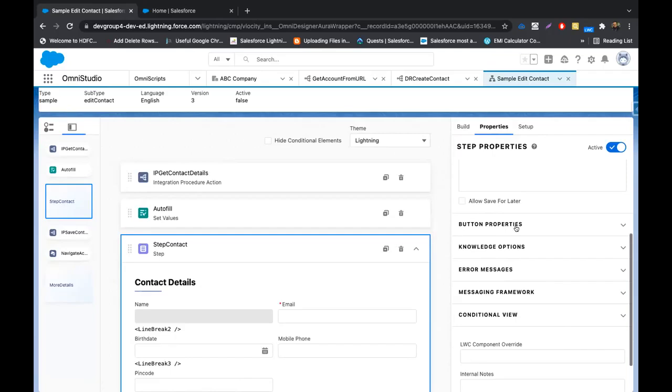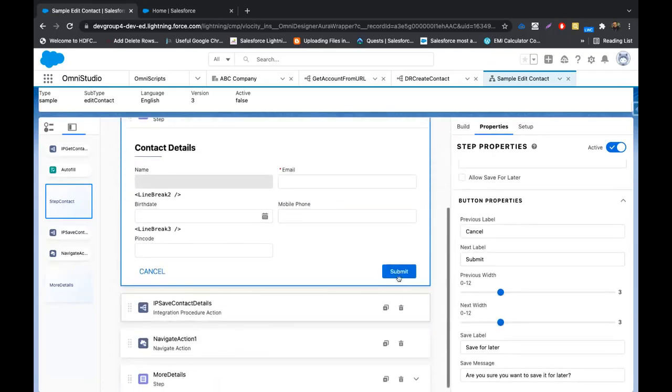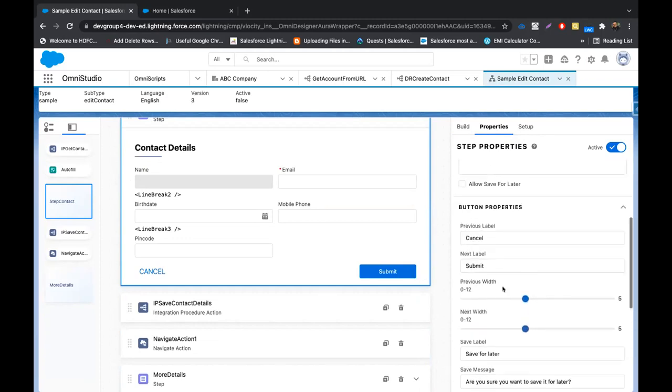Okay, if you have this submit button and you want to change its width, you can do this via the previous width and next width. If you see, I can change my width from here. I can change the label of it too. Submit, I want to say next, I can make it next as well. So this is how we can do all the setup from here in the property panel.